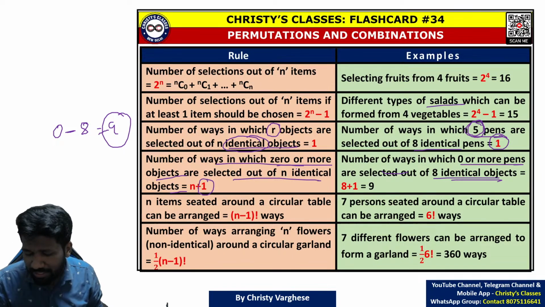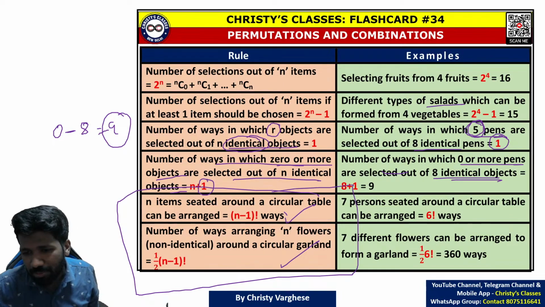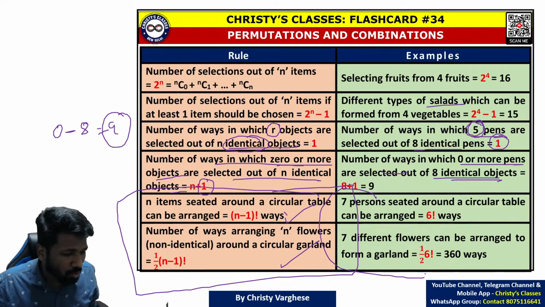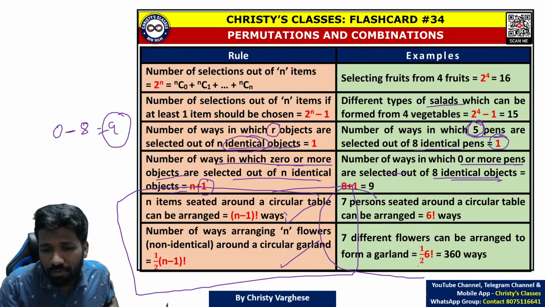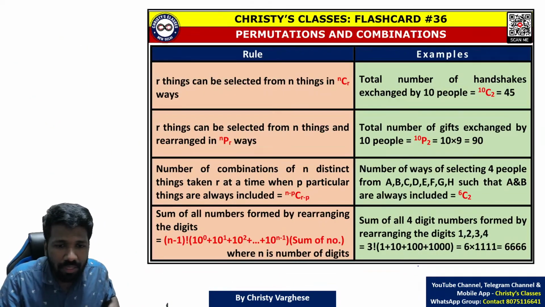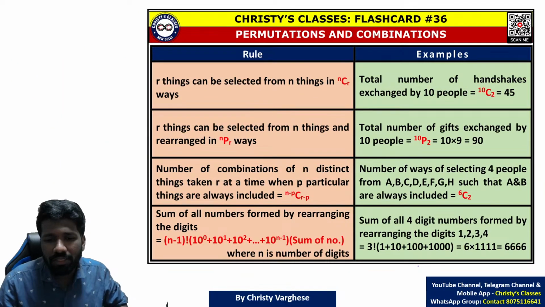Now these two are just extra points. Go through them. It was never asked till now, but if they want, they can ask. Circular arrangement case, it will take too much time to explain that point only. That is why, please go through it. The formula is already given. So those are the basic aspects of permutation and combination.